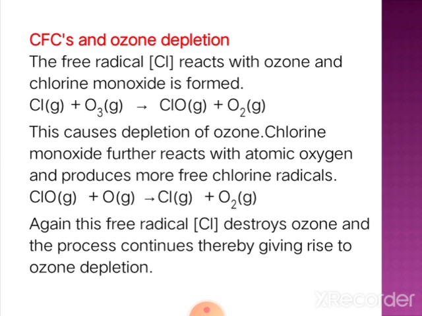Chlorine monoxide, when it comes in contact with nascent oxygen, or active atomic oxygen, forms free chlorine with the release of oxygen gas. Again, this free chlorine radical can undergo the same process several times. It destroys ozone molecules as I depicted in the previous reactions. Thereby, thinning of the ozone layer is observed.